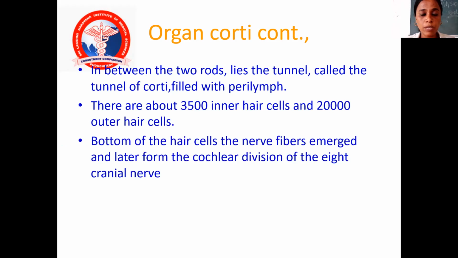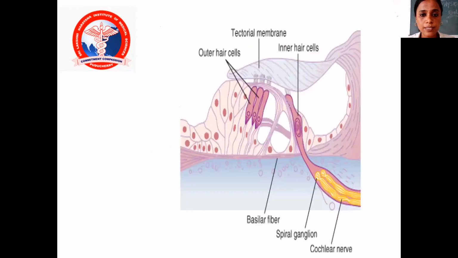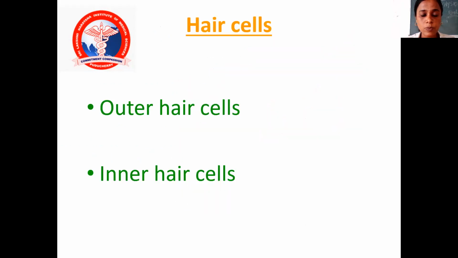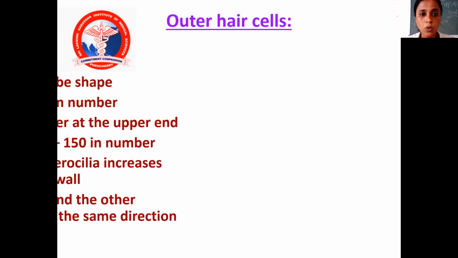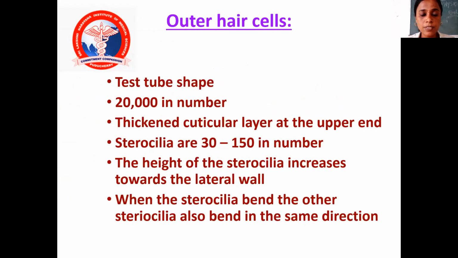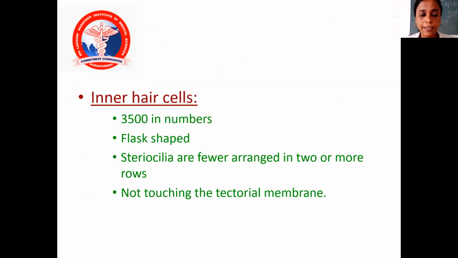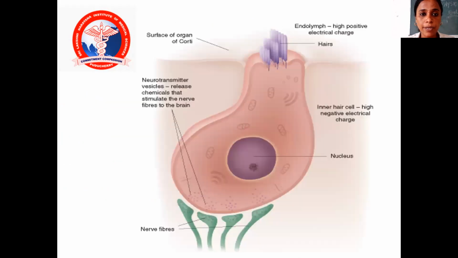From the bottom of the hair cells, nerve fibers emerge and later form the cochlear division of the 8th cranial nerve. So you can see that, both outer hair cells as well as inner hair cells are there. The outer hair cells are test-tube shaped, 20,000 in number, with a thickened cuticular plate at the upper end, and the stereocilia are 30 to 150 in number. The height of the stereocilia increases towards the lateral wall. When one stereocilium bends, the other stereocilia also bend in the same direction. Inner hair cells are 3,500 in number. They are flask shaped. Stereocilia are fewer, arranged in 2 or more rows, and do not touch the tectorial membrane.